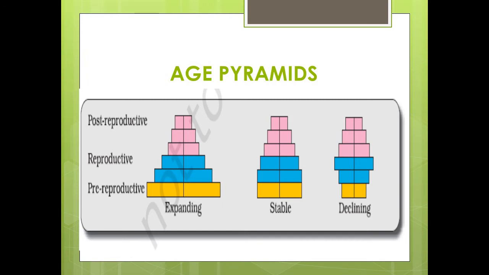Here you can find that in the pre-reproductive phase, if the number of individuals are more, then it is an expanding population. If the individuals in pre-reproductive and reproductive are almost the same, then it is stable. If the pre-reproductive individuals are less in the age pyramid when compared to reproductive and post-reproductive, then it is a declining population.